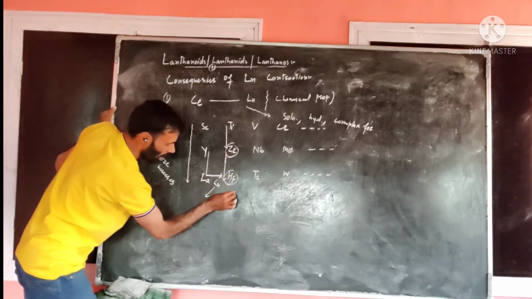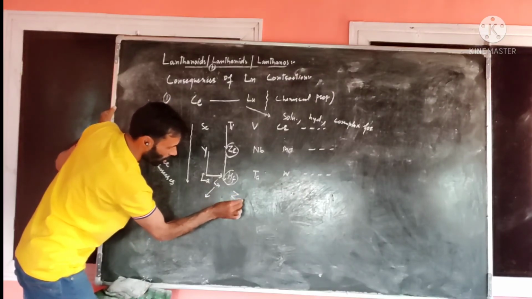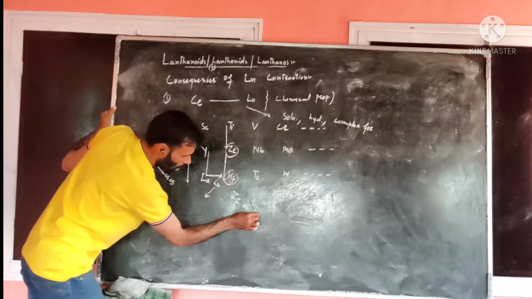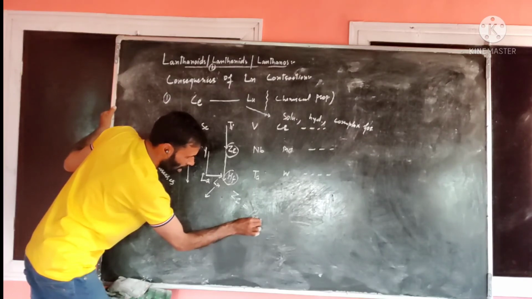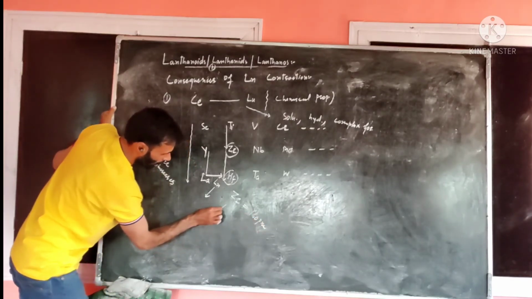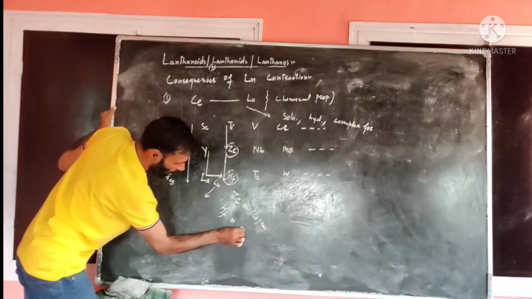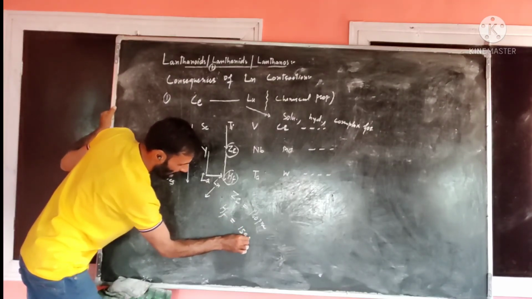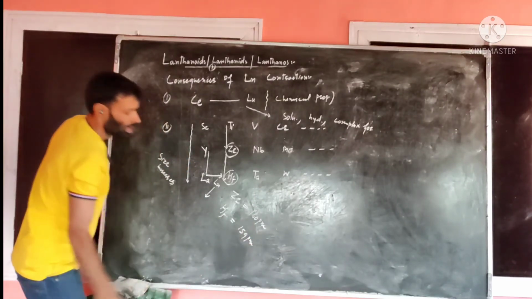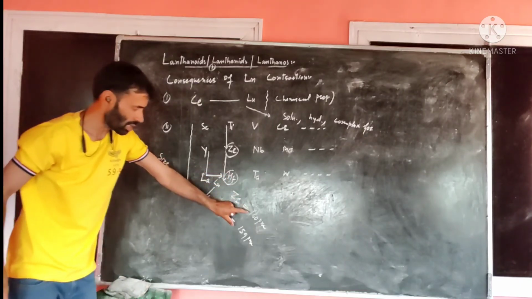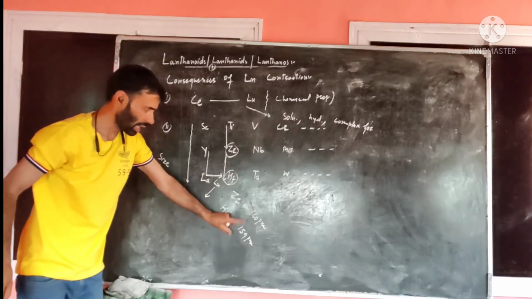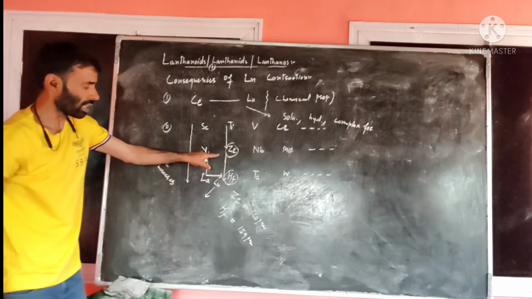I will quote an example. For example, zirconium has a size of 160 picometer. Hf has a size of 159 picometer. Why is this size similar? Their sizes are comparable. This is due to lanthanide contraction.